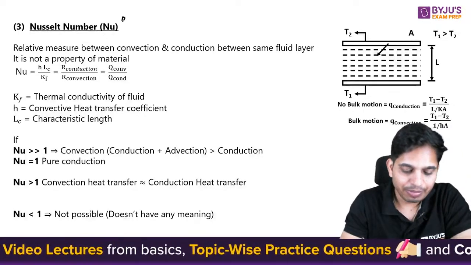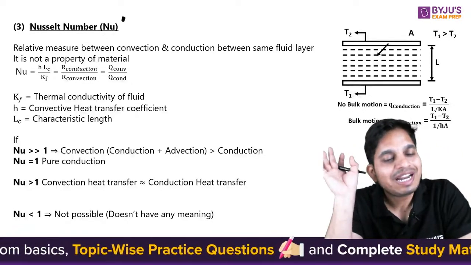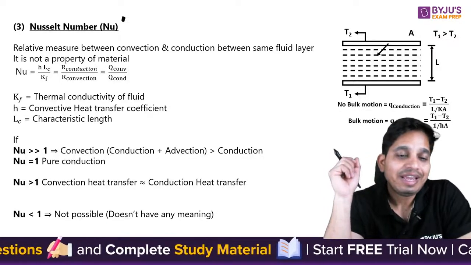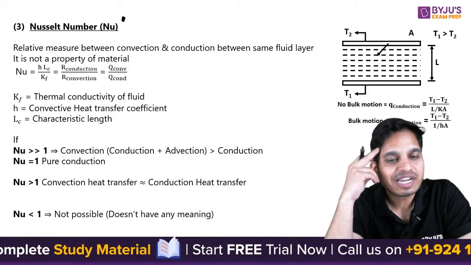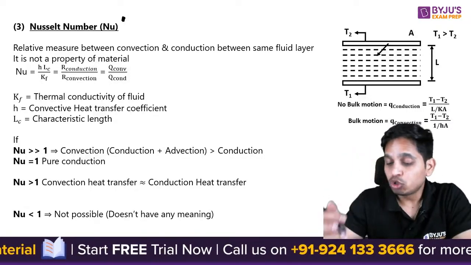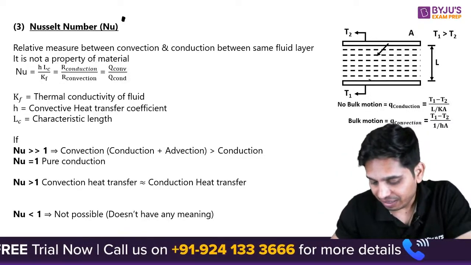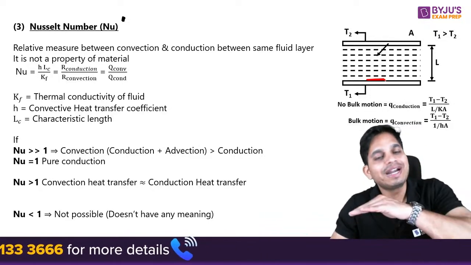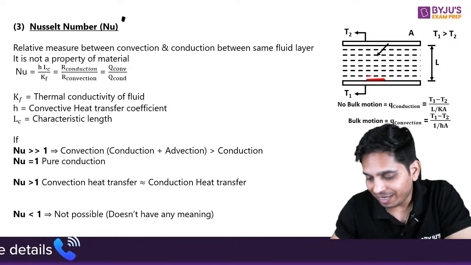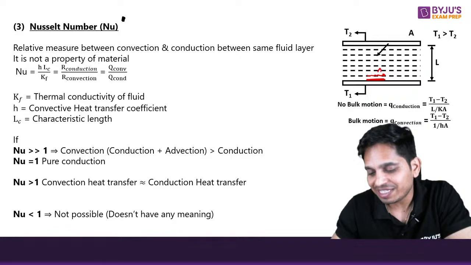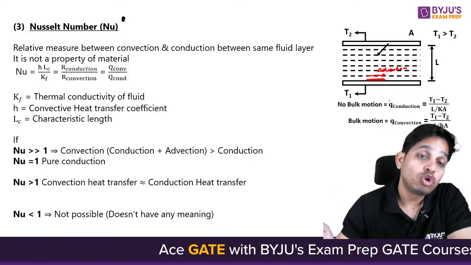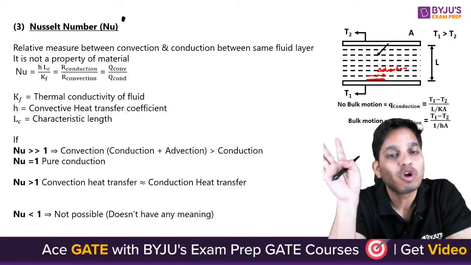Next is Nusselt number. Nusselt number basically tells you which heat transfer is dominating. Is it conduction or is it convection? Because every time conduction happens here, at the surface there is a fluid layer attached, so conduction is happening here. Then the upper layer is moving, so advection is happening here. Now, out of conduction plus advection, which one is dominating?